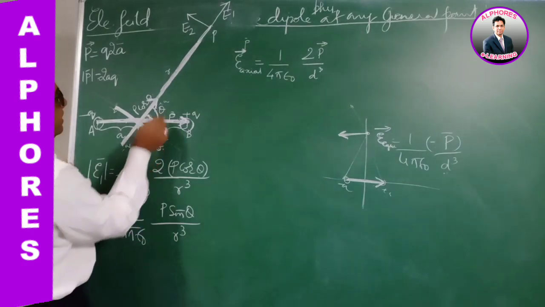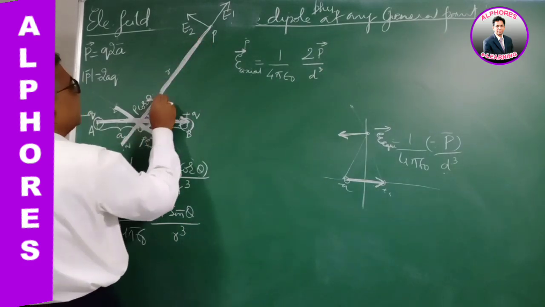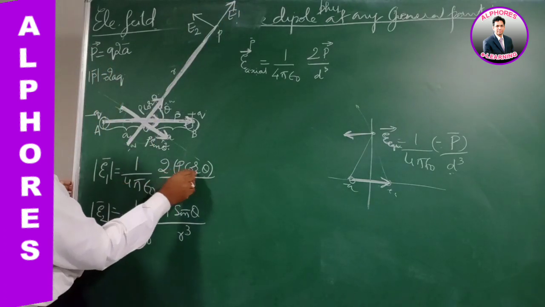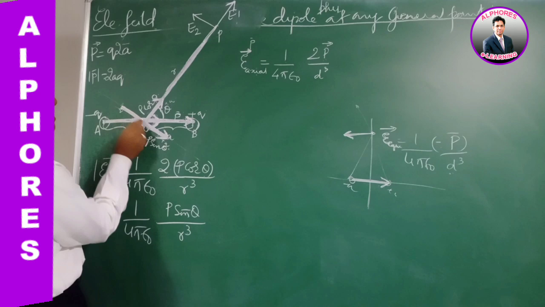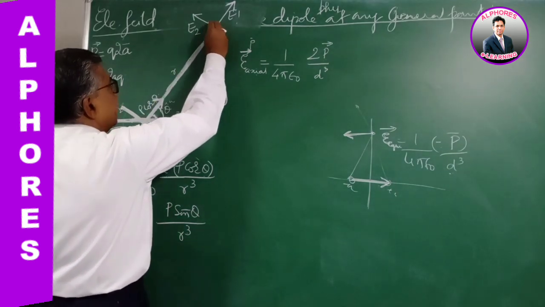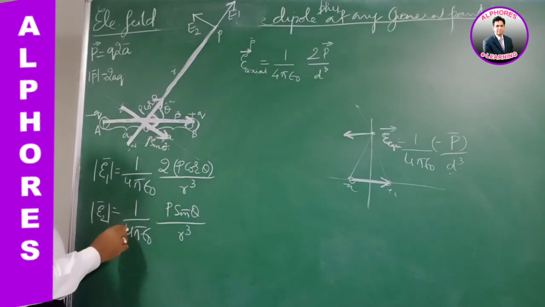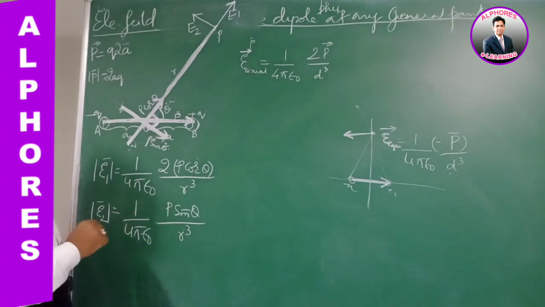Due to this component along the axial line, E1 is 2P cos theta by r cube, and due to this component, it is parallel to it but opposite to the dipole moment, E2. So E2 is equal to 1 by 4 pi epsilon naught P sin theta by r cube.